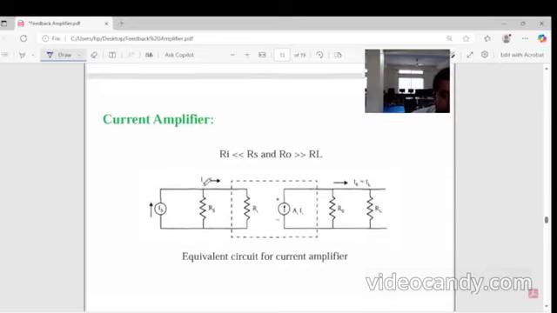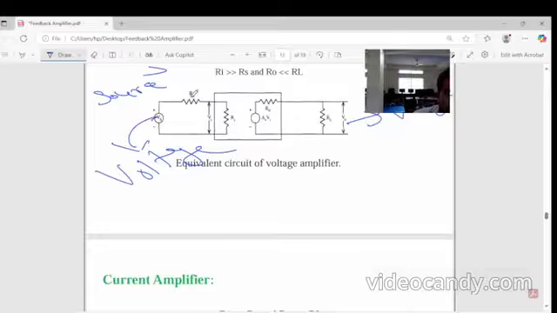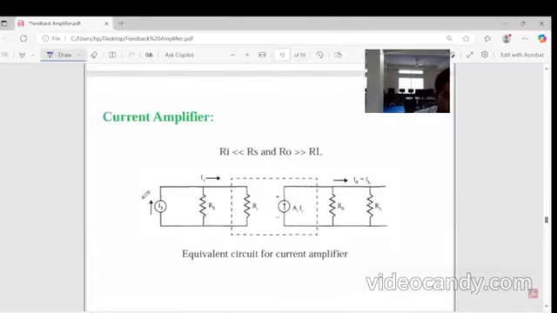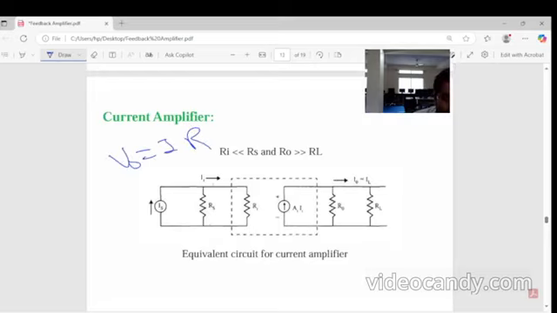In this circuit, using the Thevenin theorem, we can convert this circuit into a voltage source. Because voltage is nothing but, using the Thevenin theorem, V equal to I into R. This Rs will come in parallel, and the value of I is nothing but Vs by Rs. So in the case of a current amplifier, the source resistance is much greater than the input resistance.